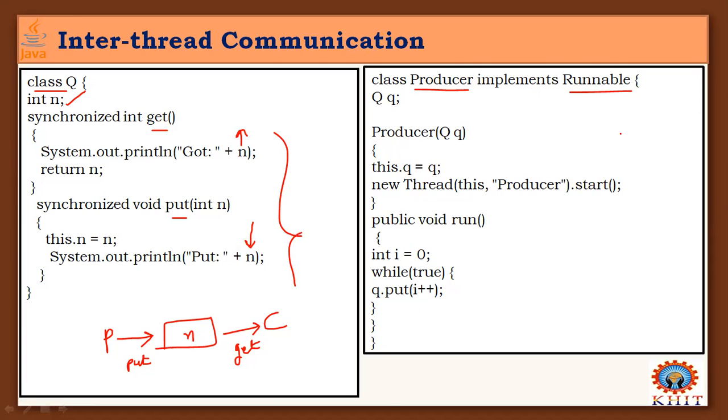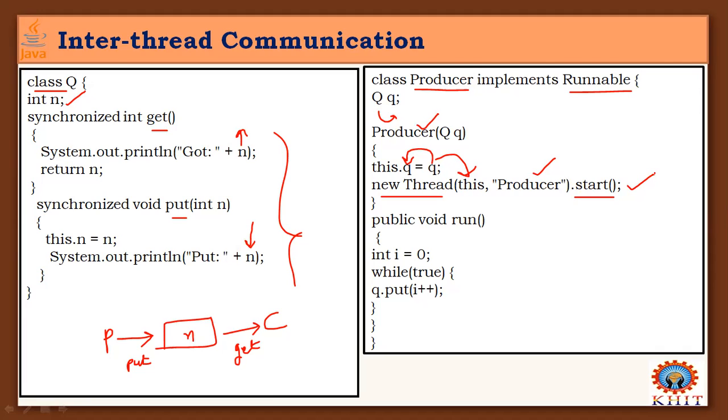Why? Because the producer needs to create a thread to run and produce items. I have an object of this Q class, and in the producer constructor we invoke that object using this keyword and create one thread named producer, and that thread has started.